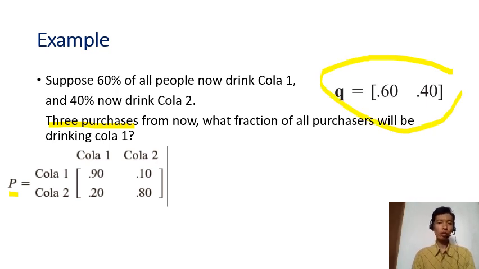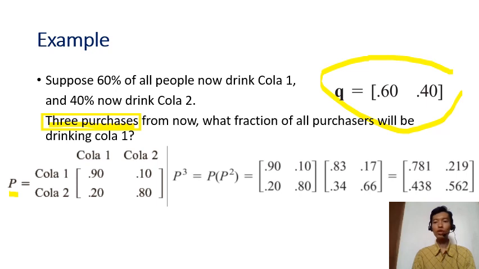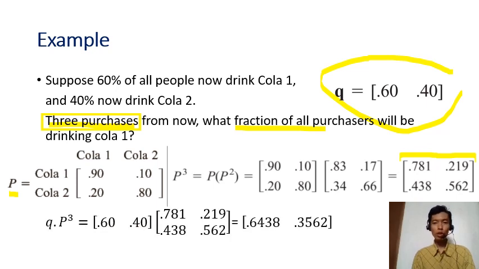Same as before, when we talk about 3 purchases, it means that first you need to compute P to the power of 3. From the previous slide, we see that this is our P to the power of 3 matrix. When you are asked about the distribution of purchasers, you simply need to do Q times P to the power of 3.